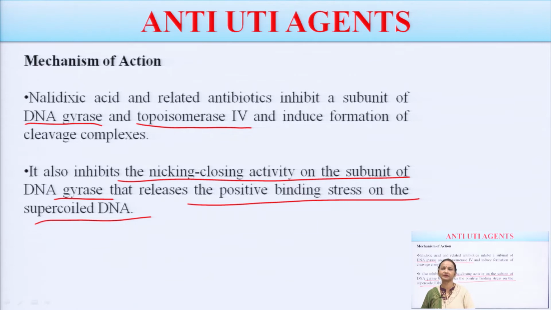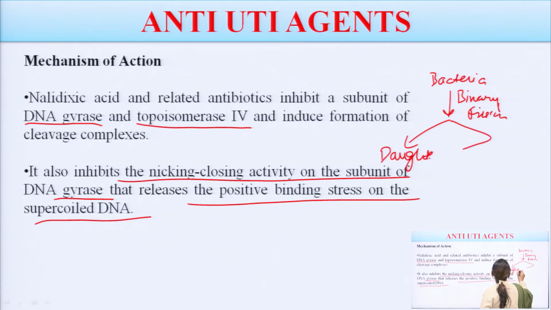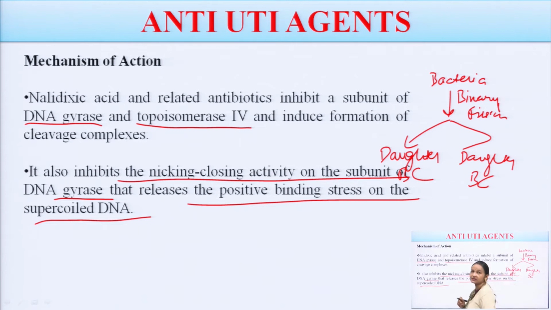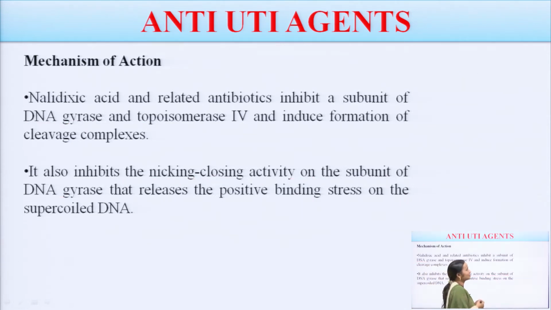Basically, what will happen, again I am telling you, bacteria will undergo binary fission and form 2 daughter bacterial cells. How? Because it is undergoing the process of binary fission. What is the meaning of binary fission?